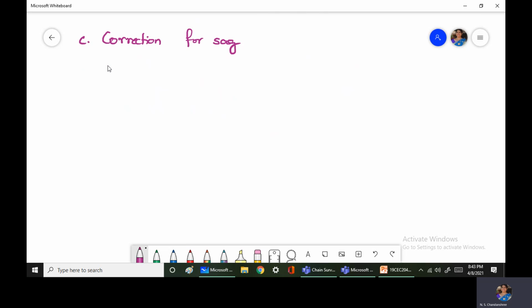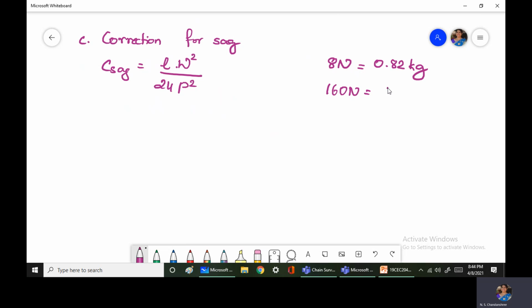So correction for sag is equal to, the formula says L into W, capital W, divided by, W square divided by 24 into P square. So now weight of the tape is 8 Newton. This can be written as 0.82 kg, converting newtons into kg. Pull applied in the field is 160 Newton. So that is converted as 16.32 kg.